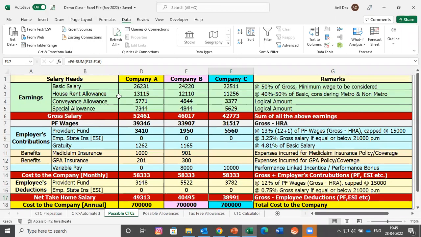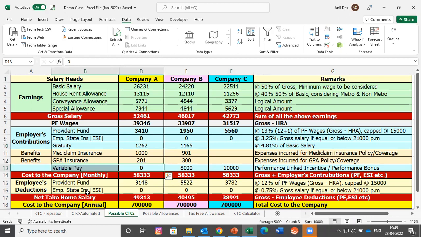Why is it different? Because the CTC annexure is different. This company is deducting Provident Fund on some other amount. This company is deducting PF on some other amount, and this company is paying PF on some other amount. This company has not added the cost of gratuity, mediclaim, and GPA. This company has not added the cost of variable pay. CTC annexure designing differs from company to company, and why does it differ?